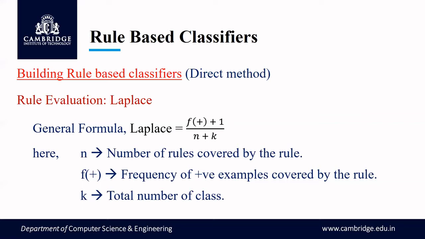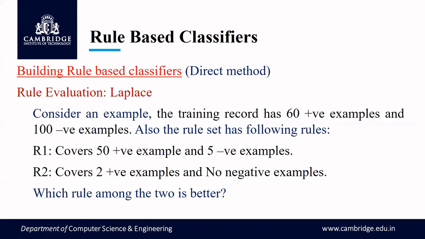You can take a snapshot of this slide and make a note of the formula. So n is the number of records covered by the rule. Let us take one example. Consider an example in which the training set has 60 positive examples and 100 negative examples, and the rule set has two rules. The first rule covers 50 positive examples and 5 negative examples, and rule 2 covers 2 positive examples and no negative examples. Among these two rules, we have to identify which is the better rule with respect to Laplace as the evaluation metric.